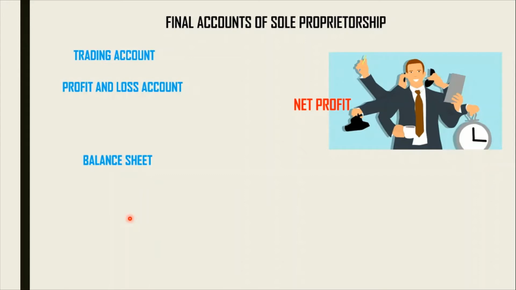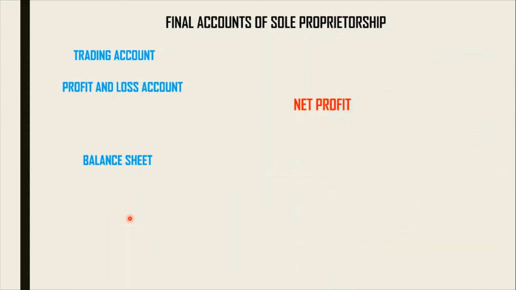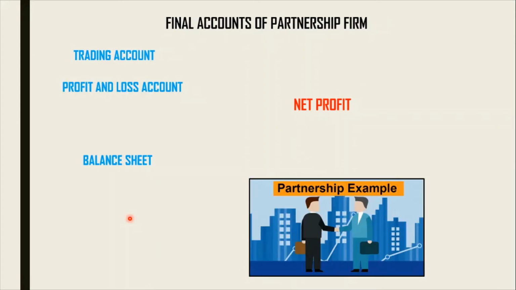Okay. Now in case of a partnership, however, certain adjustments are to be made, like interest on capital, interest on his drawings to be charged, salary, if any, to be given to the partner, or a commission to a partner are required to be made. And this net profit is basically divided between the partners.